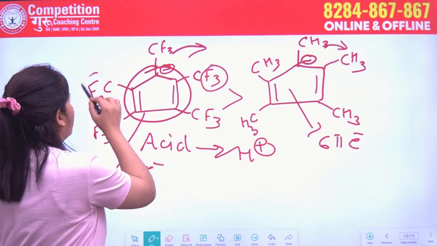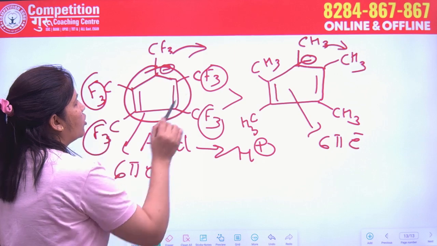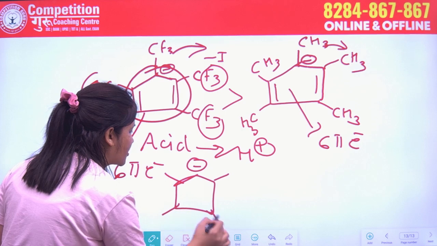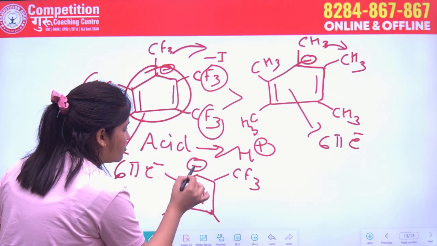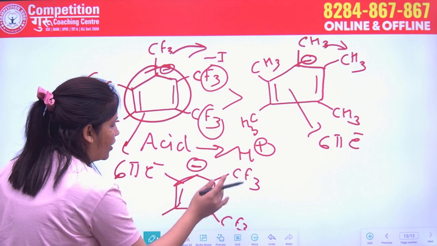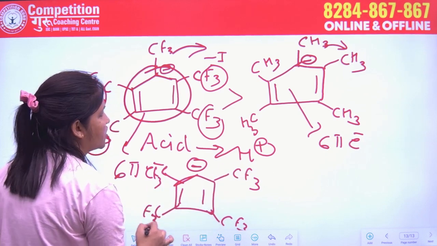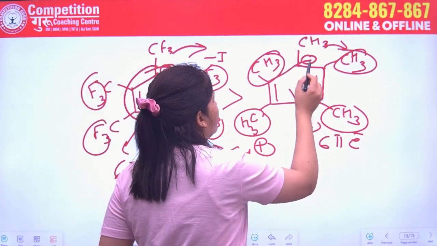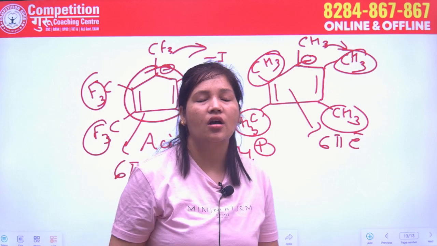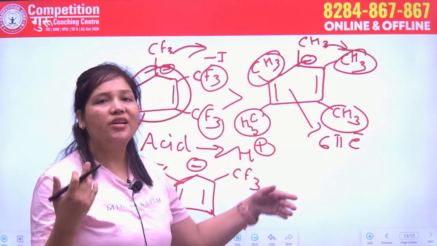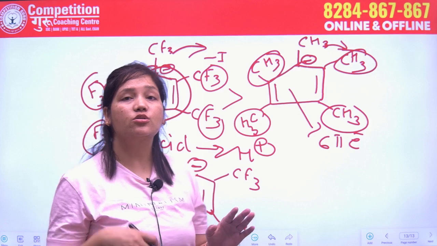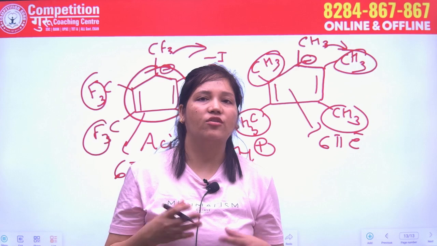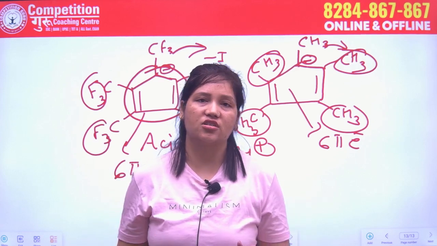And out of these two, if we want to compare, then we will say that this compound is more stable due to the presence of fluorine, because fluorine means minus I effect. So this negative charge is stabilized by the inductive effect of these fluorine atoms. And here we have CH3 groups, which are electron donating groups. So these electron donating groups will intensify this charge and make it unstable. So this compound is least acidic as compared to the other compound. So aromaticity helps us to find different properties or applications of the compound, such as which one is the most acidic.